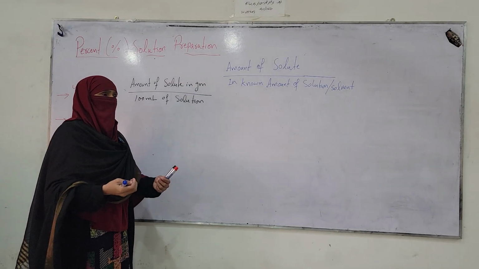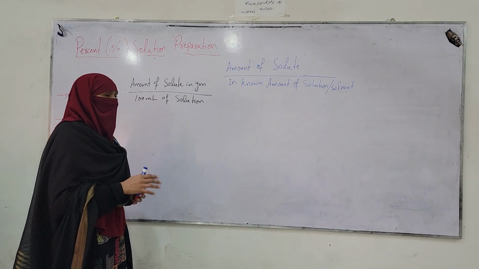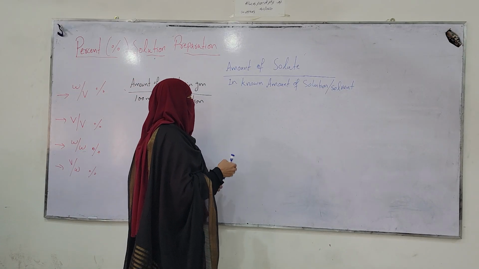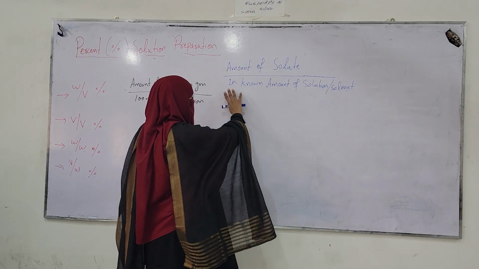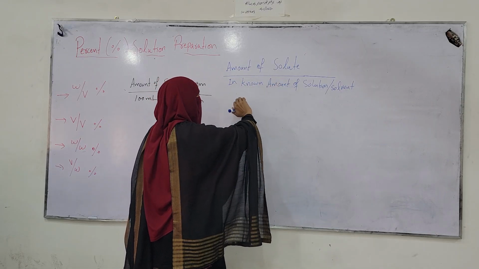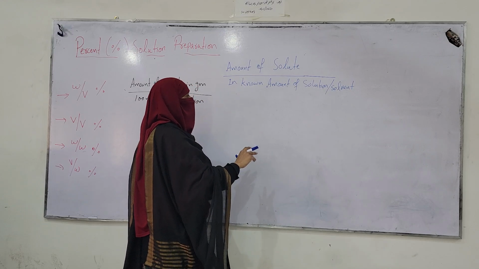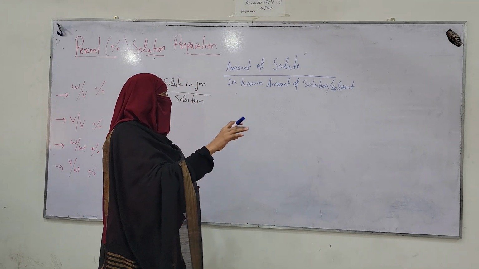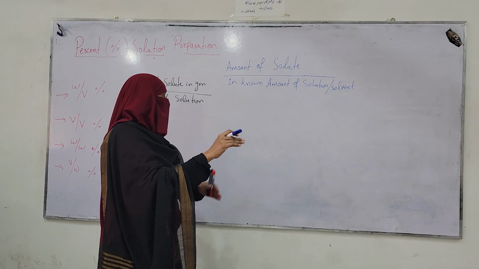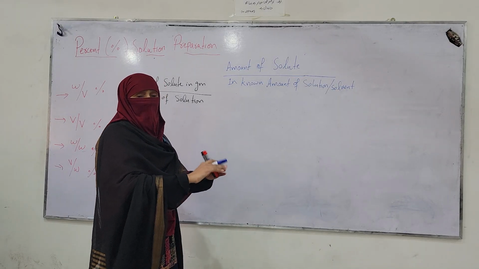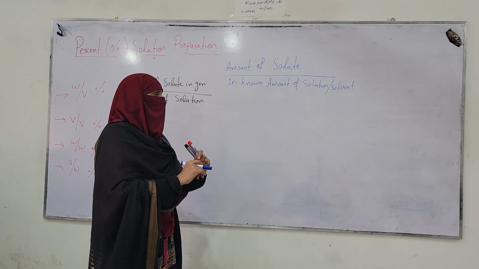In concentration preparation, when we prepare a solution, what does concentration of solution mean? Actually, when you make a concentration, it is the amount of solute in a known amount of solution or solvent. It means we dissolve a particular amount of solute in a known amount of either solution or solvent. Now, what is the difference between solution and solvent?